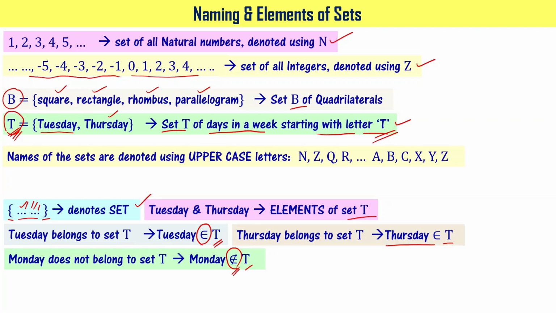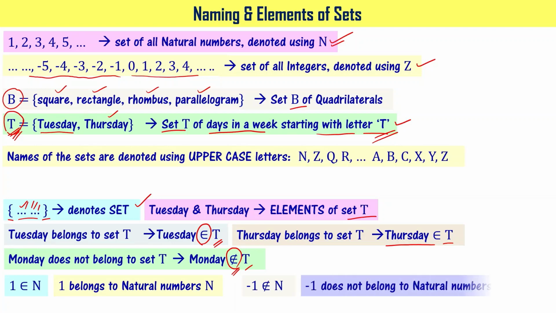Please note this. 1 belongs to natural numbers, we know, right? Whereas -1 does not belong to natural numbers. I hope you got the concept.